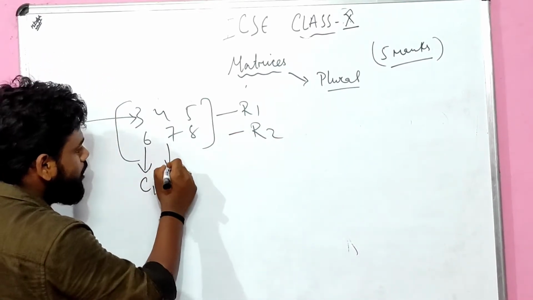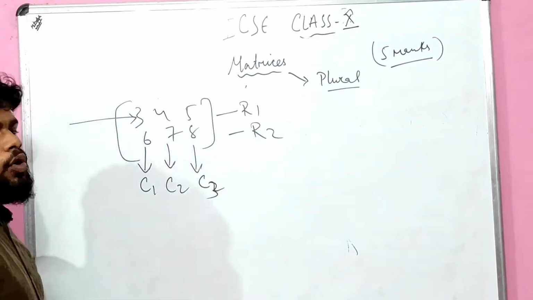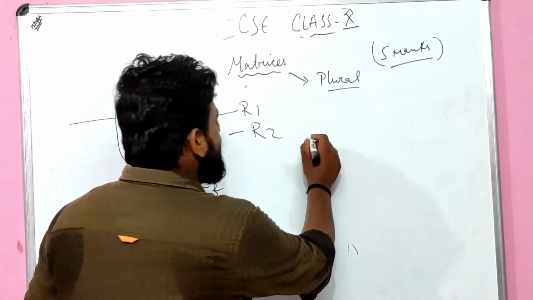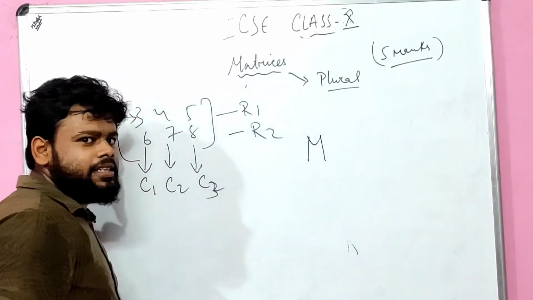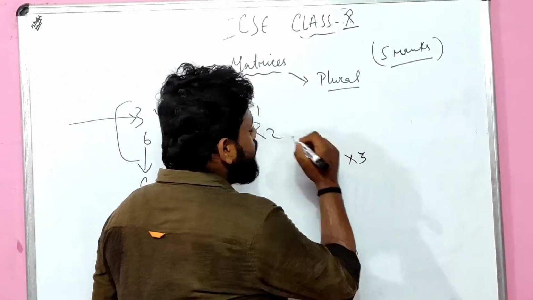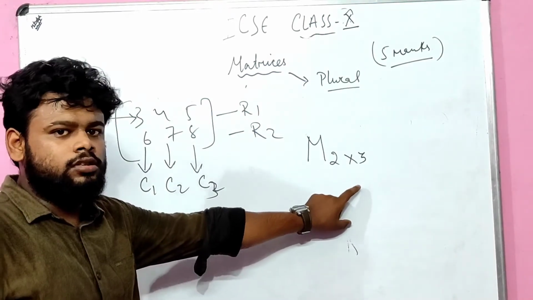How many columns are there over here? Column 1, column 2, and column 3, right? If I ask you how many rows and columns are there, you can say the matrix is M, where M stands for matrix. M 2 cross 3. That means you have to do 2 by 3. We have to read cross as by.